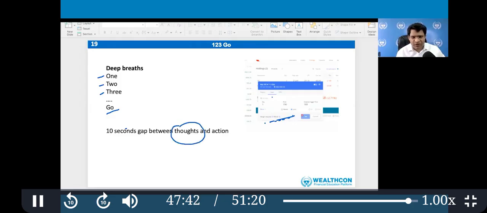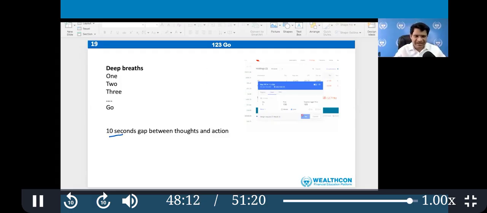So this 1, 2, 3 go can be useful in day-to-day life as well. Even in medical practice, start using this 1, 2, 3 go. Whenever you want to say something or in heated arguments, just take 3 deep breaths, a 10-second gap. Your 50% responses will change. 1, 2, 3 go. Similarly, in trading, 1, 2, 3 go. That means if you are impulsive, it will automatically go down.